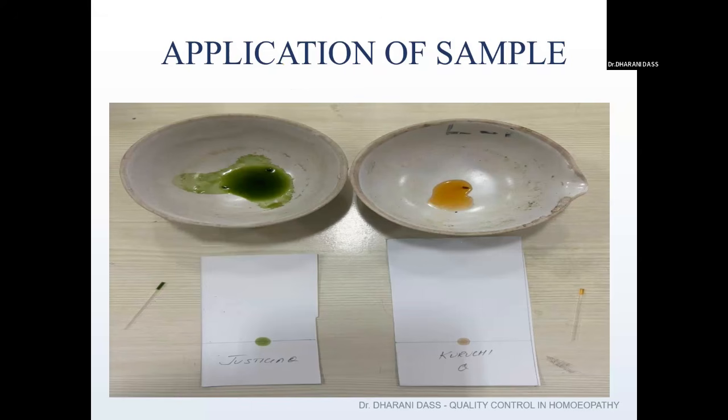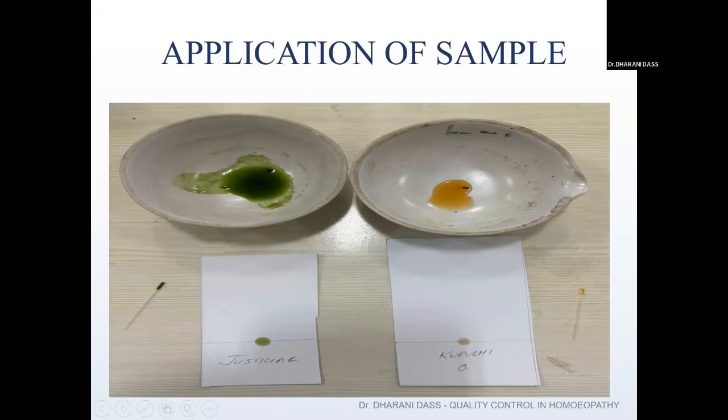By using a capillary tube, spot one or two spots onto the line. You can see for Kurchi also the spotting is kept on the line which has been drawn from the base. Similarly for Justitia you can see the spotting is done on the line drawn from the base. And we have to mention which drug we are going to run the TLC for.